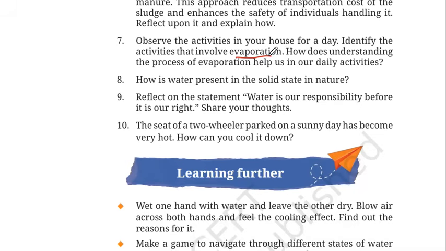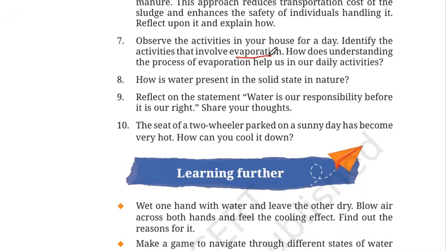See students, science is all about thinking. If you don't think, if you just get the direct answers from me or any teacher and just write them down, then basically you are not understanding or getting the concept right. So the question answers of the NCERT are designed in a way that makes you think. So just think, just observe. What do you see around you? You see the clothes are drying.